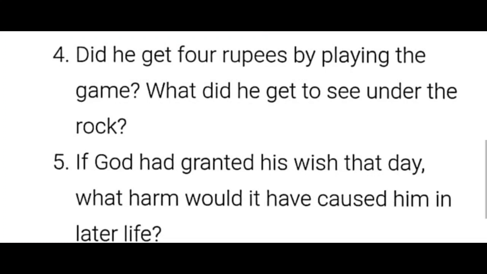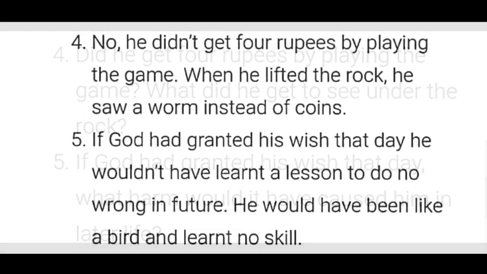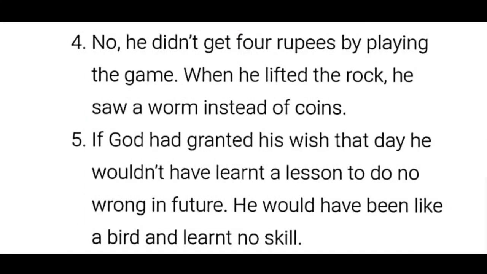If God had granted his wish that day, what harm would it have caused him in later life? So the tenth question, let's see the answer now, children. If God had granted his wish that day, he wouldn't have learned a lesson to do no wrong in future. He would have been like a bird and learned no skill.